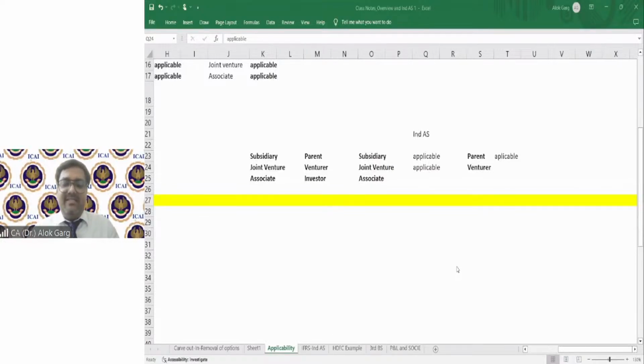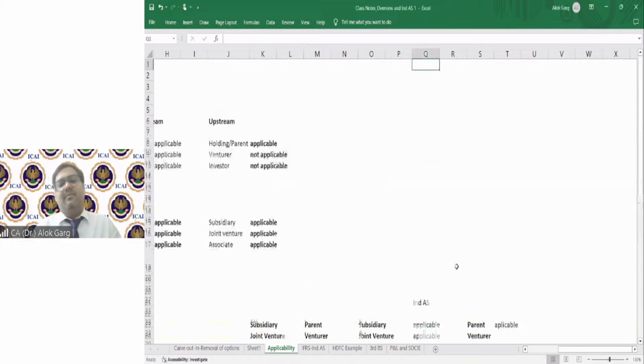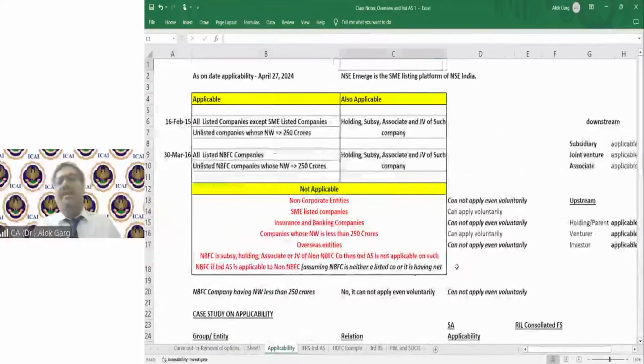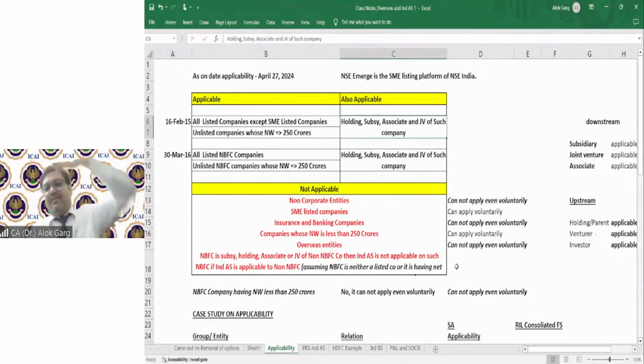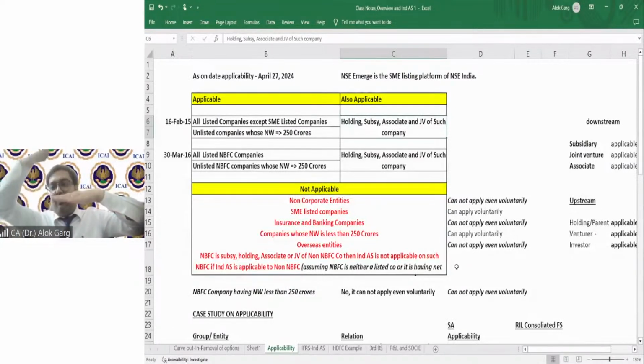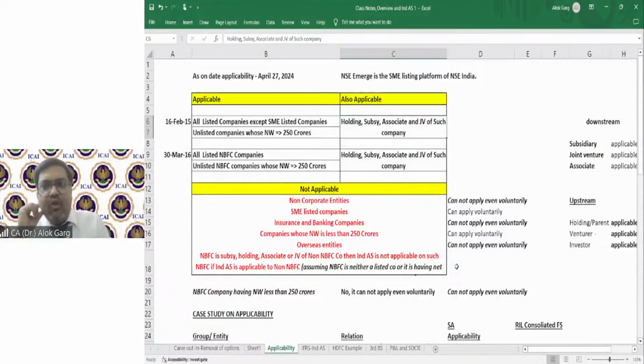Nisha is saying yes. Nisha, like a chartered accountant, apply your mind, please. What is written here? This is a company on which IND AS is applicable. So on the upside, what is covered? On the upside, only holding is covered. Holding means parent. On the upside, whether investor or venturer is covered?